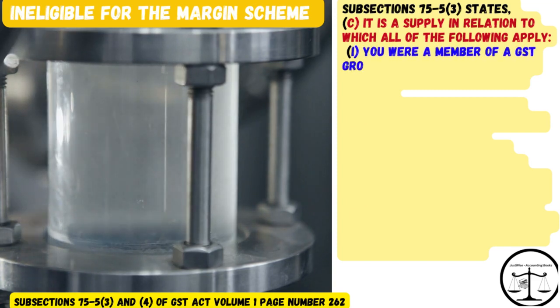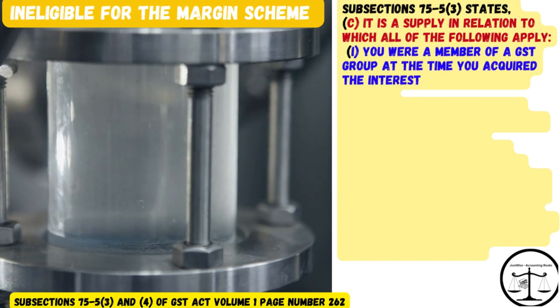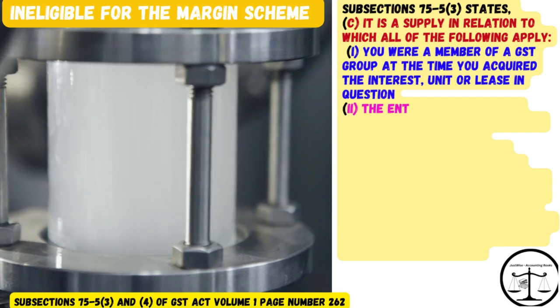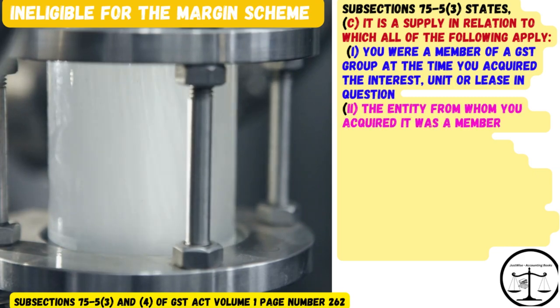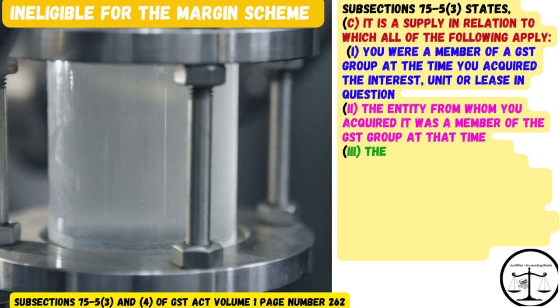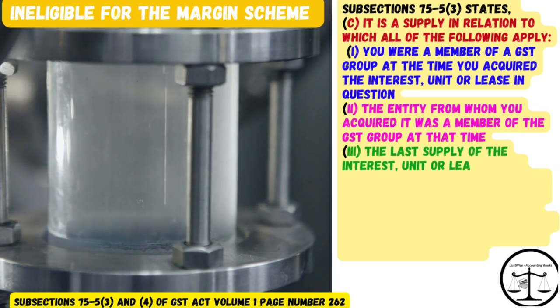You were a member of a GST group at the time you acquired the interest, unit or lease in question. 2. The entity from whom you acquired it was a member of the GST group at that time.